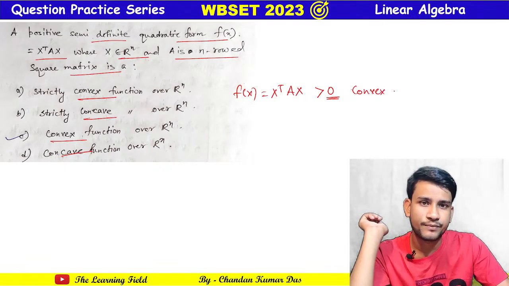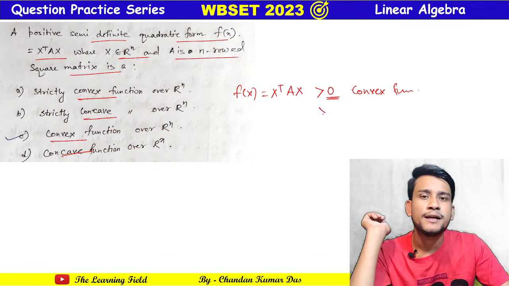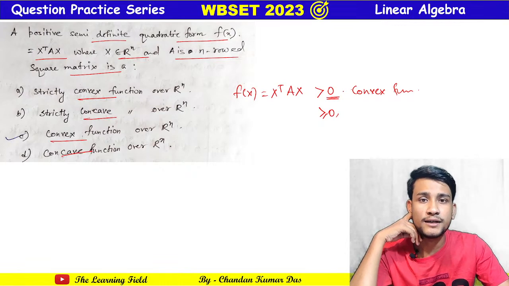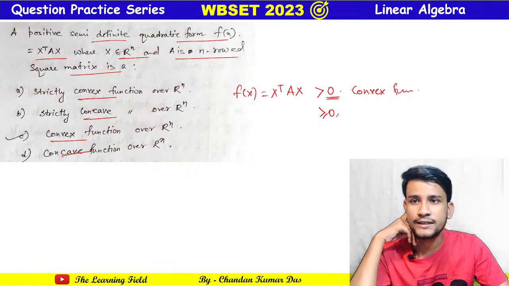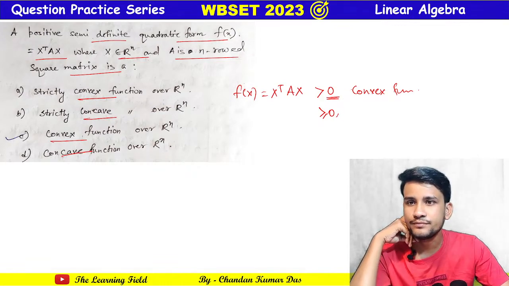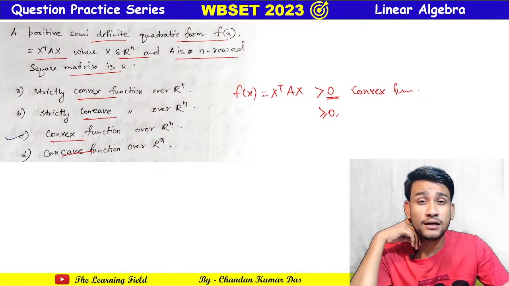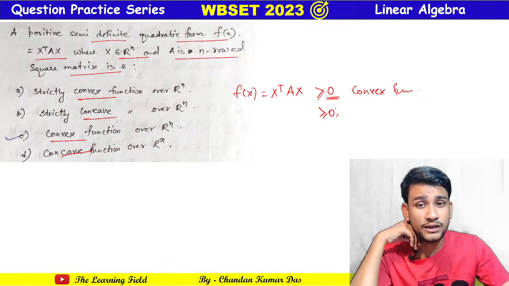Sorry, it is a convex function if greater or equal to 0.